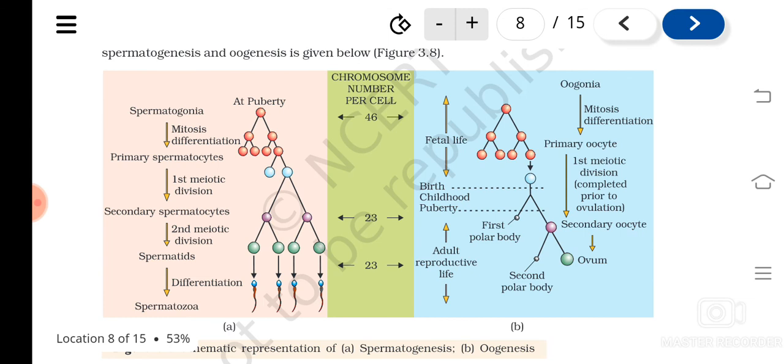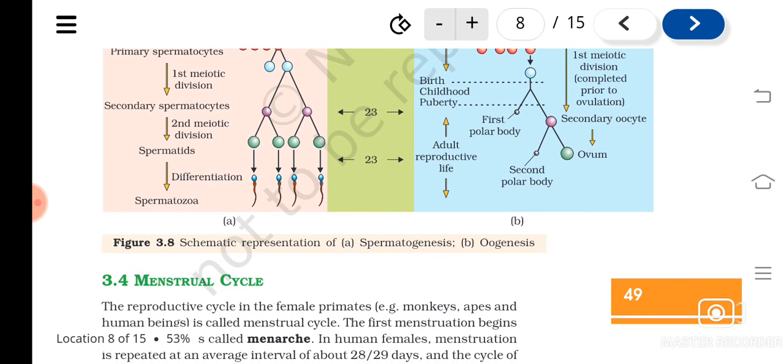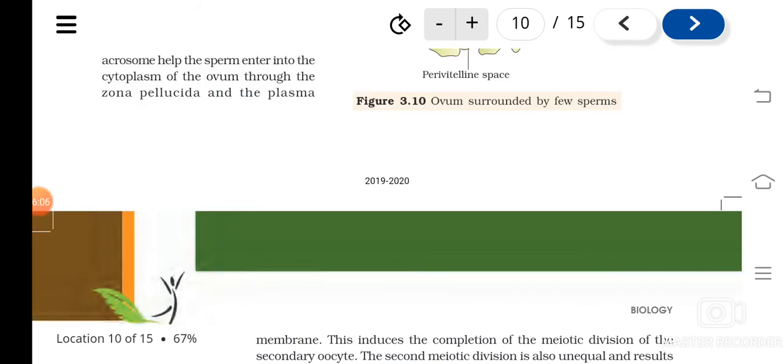And then just before ovulation, the primary oocyte completes its meiotic division and forms the secondary oocyte and the polar body. Okay, understood? And the rest of the part is completed only after the fertilization. If fertilization happens, then only it takes place. The rest of the part I told, after fertilization only, that process we will study.